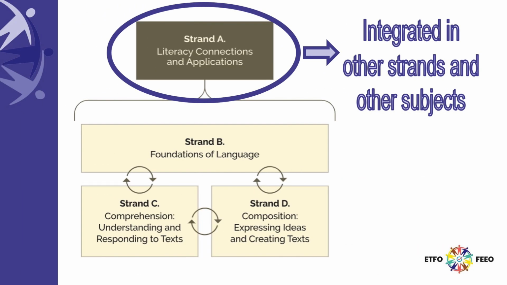Strand A focuses on transferable skills, digital media literacy, and cross-curricular and integrated learning. This strand is integrated, assessed and evaluated within the other strands and subjects. The transferable skills are listed for each overall expectation. For example, in Strand B1, oral and nonverbal communication, the transferable skills used are communication, collaboration, and critical thinking and problem solving.